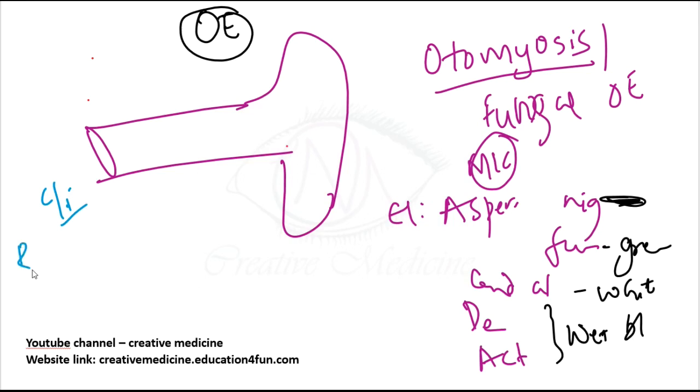Then what is the treatment? The treatment of otomycosis is ear toileting, to remove all the discharge and epithelial debris. Because it is a fungal agent, you give antifungal ear drops, and you can also give antibiotics. Why? Because antibiotics will decrease the edema and inflammation, and thus help in better penetration of antifungals.